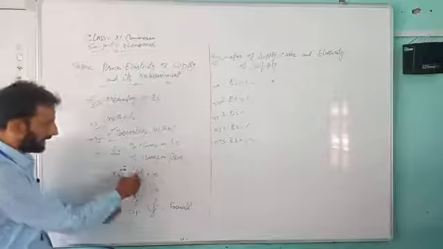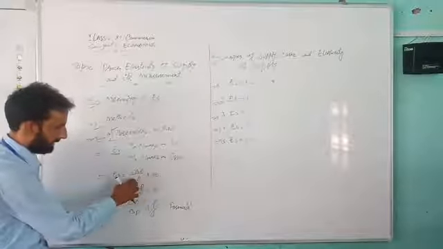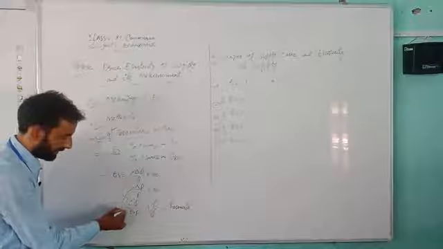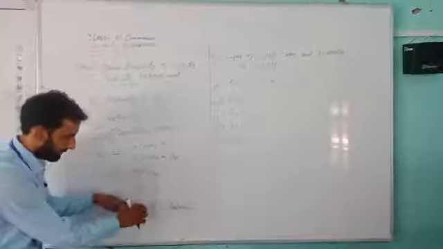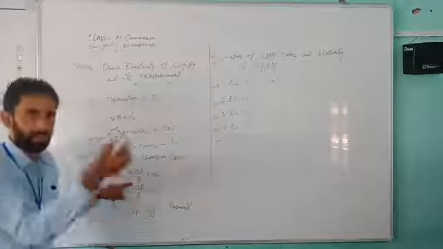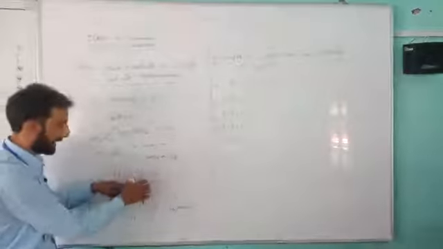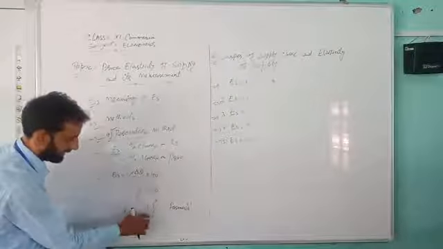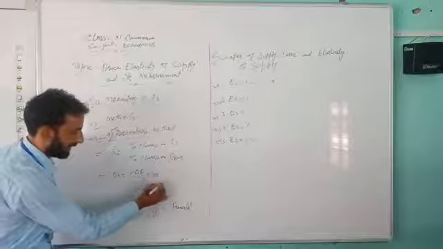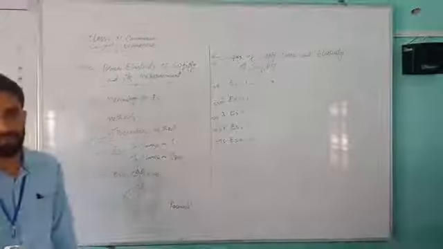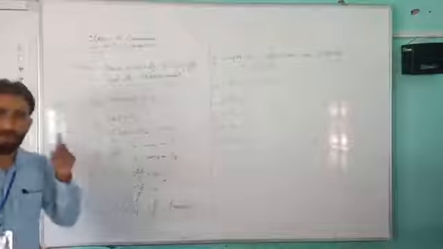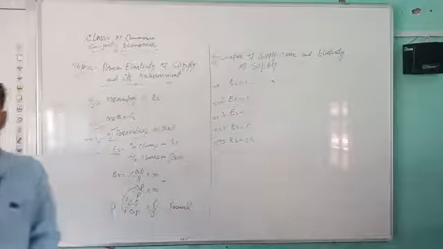We separate delta on one side and the plain P and Q on the other side. That means delta Q upon delta P, and this whole division will be converted into multiplication, so the numerator and denominator swap: P upon Q. In short, the formula used to measure price elasticity in the percentage method is ES equals delta Q upon delta P into P by Q.